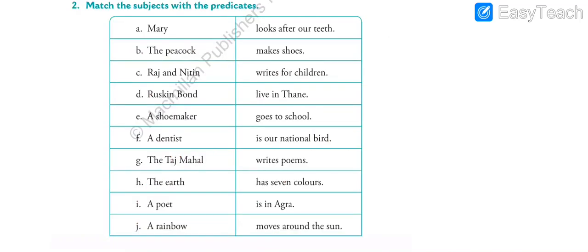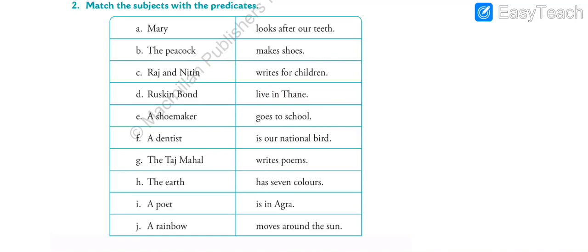Next exercise is match the subjects with the predicates. We have to match these two. Match the following, you can say. On the left side we have got subjects, and on the right side we have got predicates. We have to read all the subjects and try to match them with the predicates given on the right hand side. Be very careful. Read the subject carefully and try to match it. When you join the subject with the predicate, you have to make sure that the sentence makes sense, means the sentence is complete. It should not be weird, it should make complete sense and it should look legible.